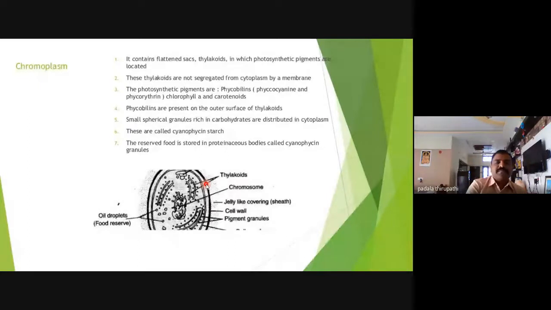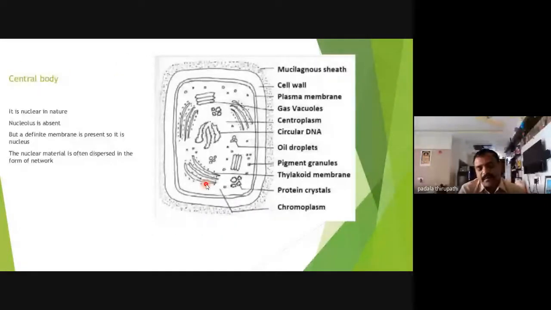We can call these cyanophycin granules or cyanophycin protein granules. So cyanophycean starch is there, and cyanophycin protein granules are also present in the chromoplasm.